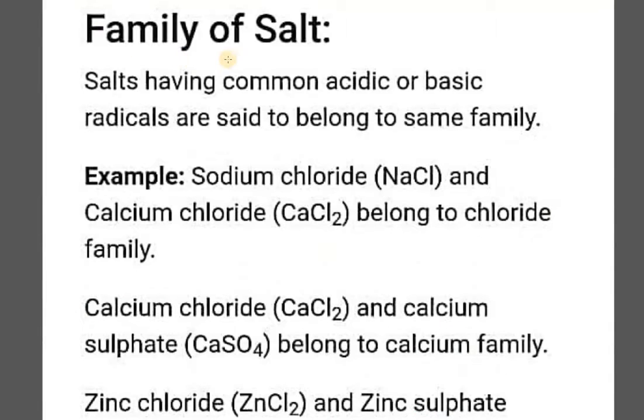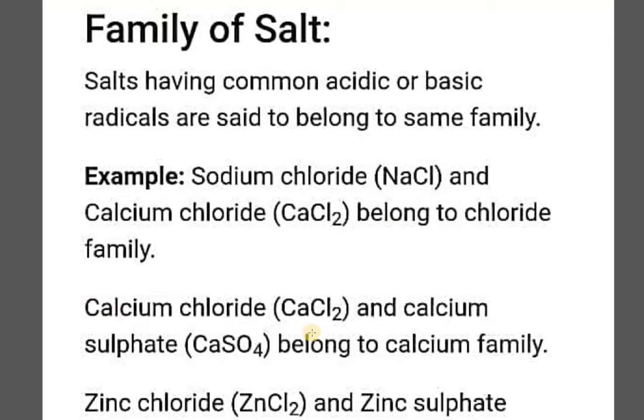So students, just have a look at the statement here. Salts having common acidic or basic radicals are said to belong to the same family. Here radical means ions, like sodium ion or chloride ion or sulfate ion, any of the ions. If two salts have any common acidic or basic radical, they are said to belong to the same family. For example, sodium chloride, NaCl, and calcium chloride, CaCl2. Here the common radical is chloride ion, Cl minus, which means they belong to the chloride family.